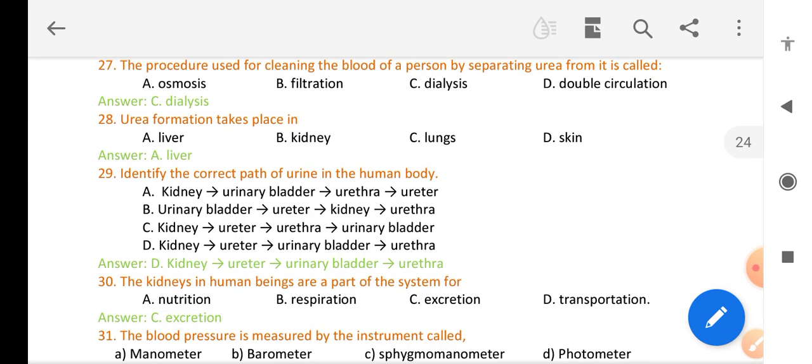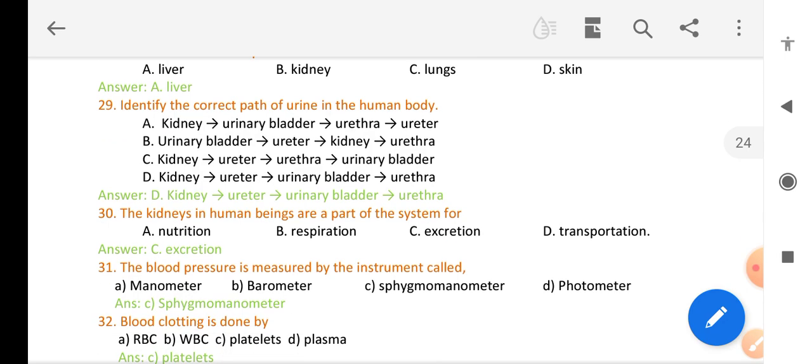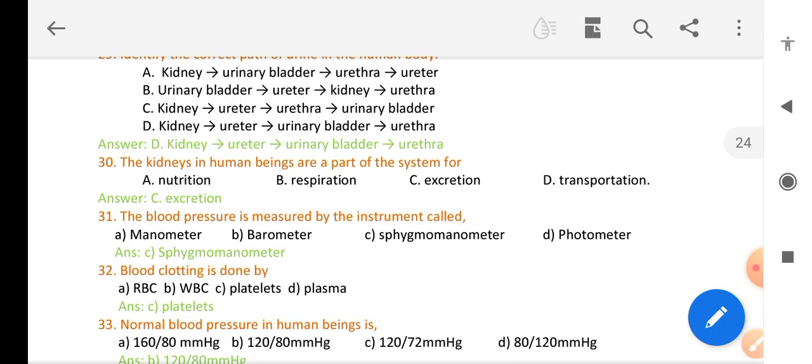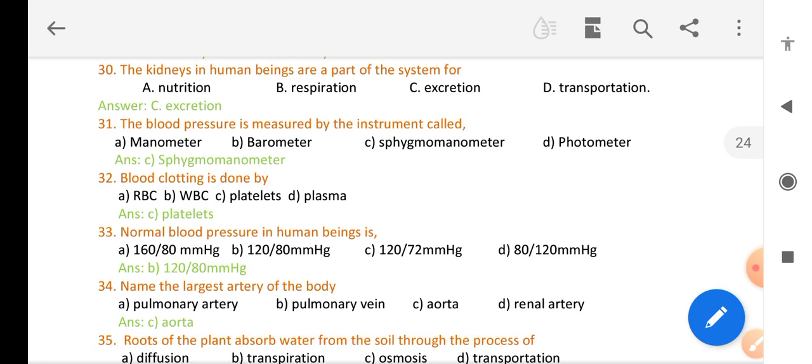Identify the correct path of urine in the human body: kidney, ureter, urinary bladder and urethra. The kidneys in human beings are a part of the system for excretion. Blood pressure is measured by the instrument called sphygmomanometer. Blood clotting is done by platelets.